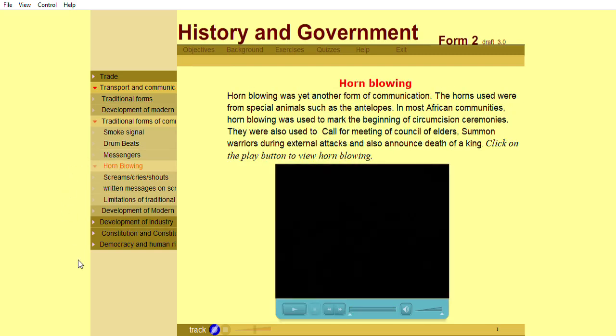Horn blowing was yet another form of communication. The horns used were from special animals such as the antelopes. In most African communities, horn blowing was used to mark the beginning of circumcision ceremonies. They were also used to call for meeting of council of elders, summon warriors during external attacks, and also announce the death of a king.